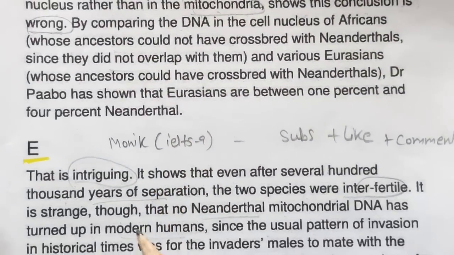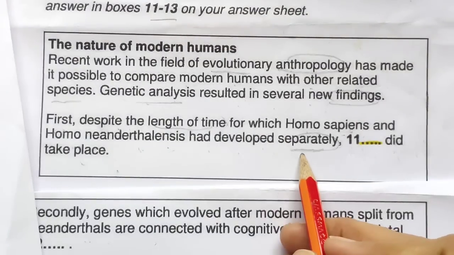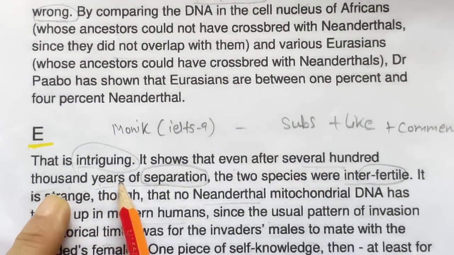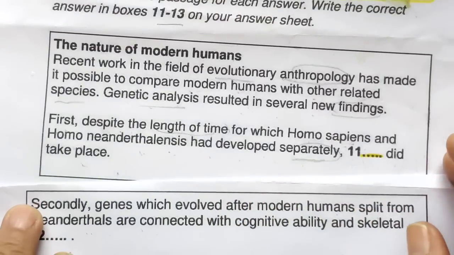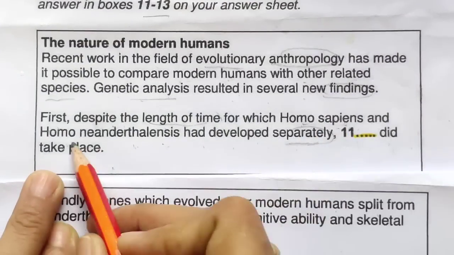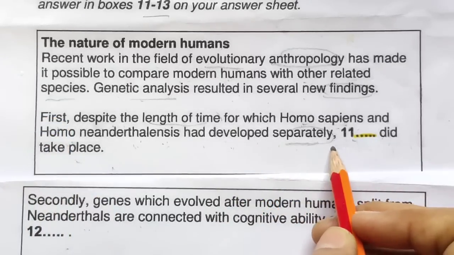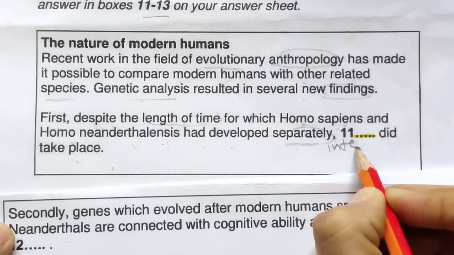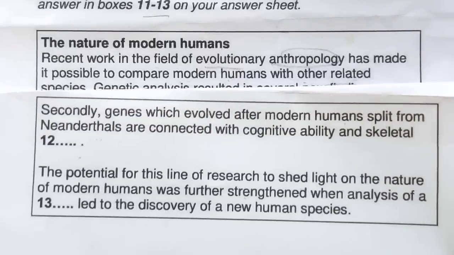If I do not get it, then I will go to the next question definitely. The separation word is there. See this, separately. Let's find the length of time. Okay, it shows that after several hundred thousands of years, it means length of time of separation, the two species were interfertile. Instead of naming them, the two species Homo sapiens and Homo neanderthalis had developed separately. Same thing we have got, did take place. Two species were interfertile. So I will write here interfertile. Okay, interfertile. Okay, now coming to the next, 12th number.